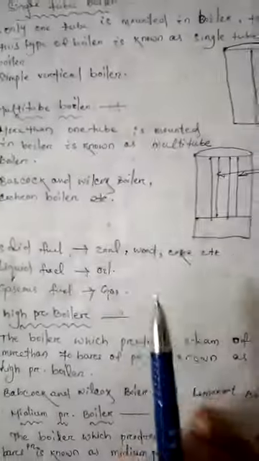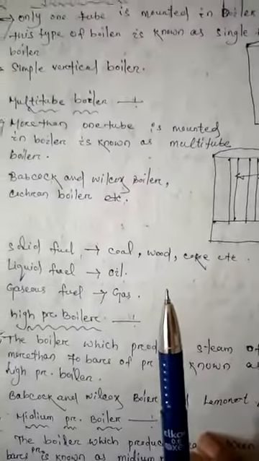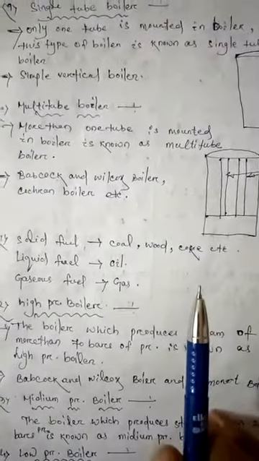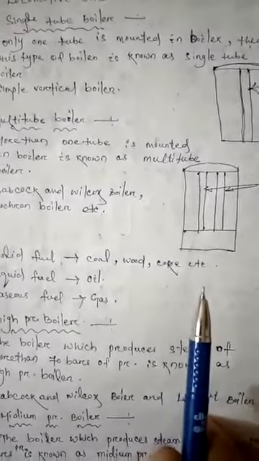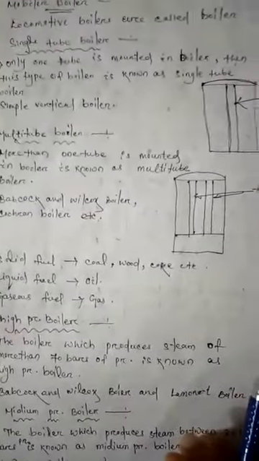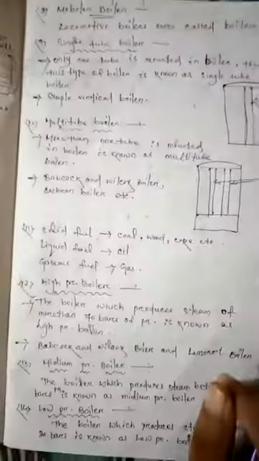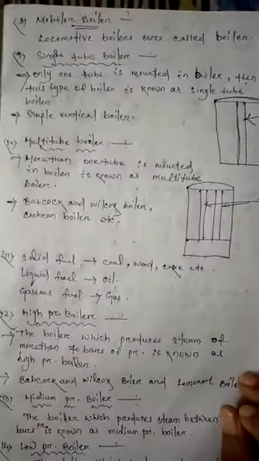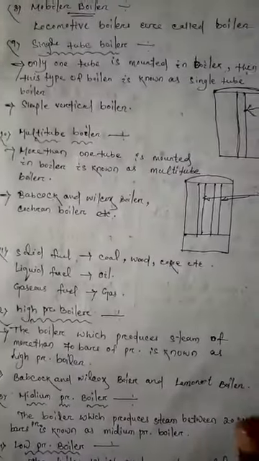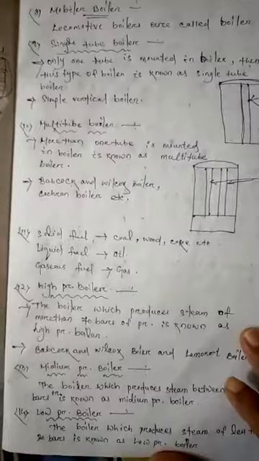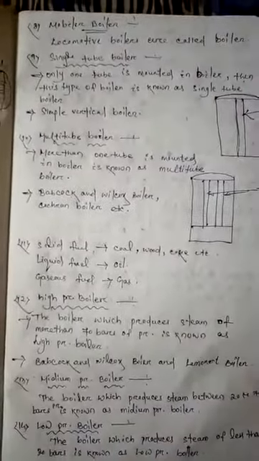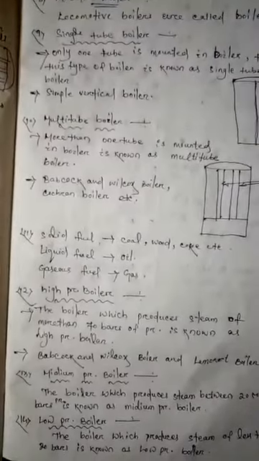Coal is the most widely used fuel because it is the cheapest fuel and easy to handle. And light diesel oils are used in boilers for combustion.